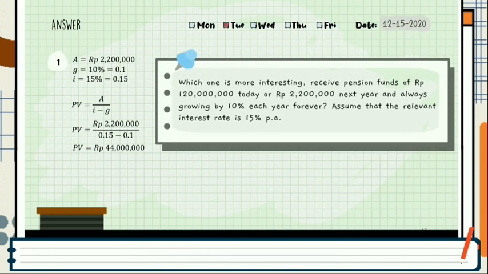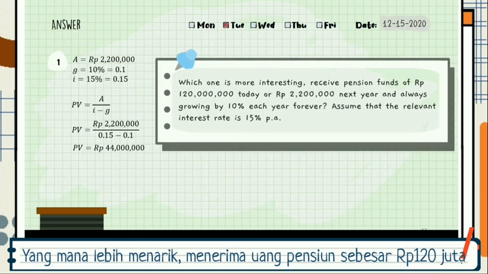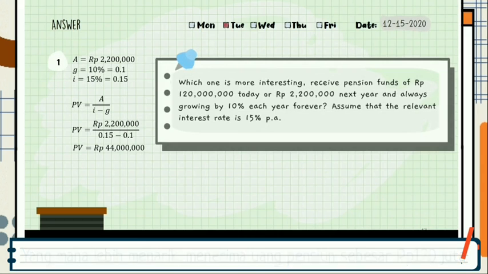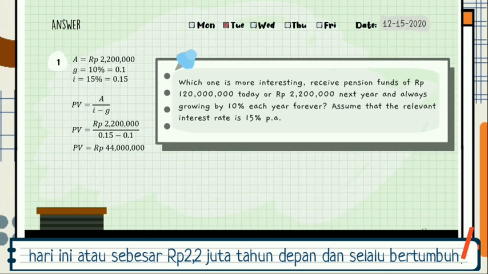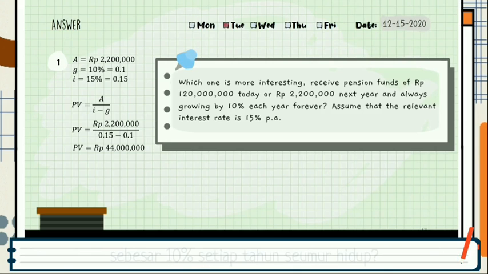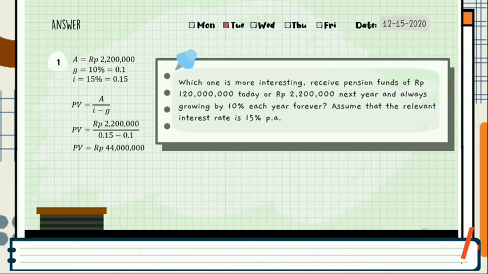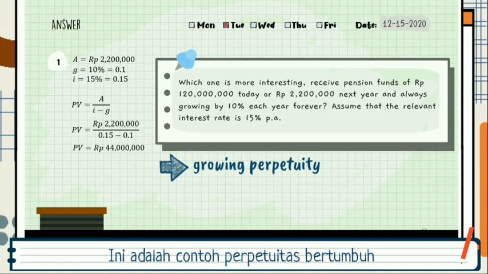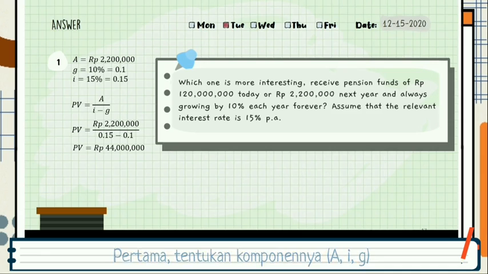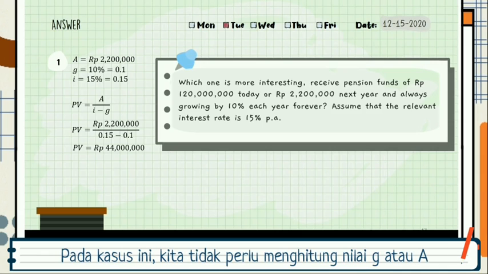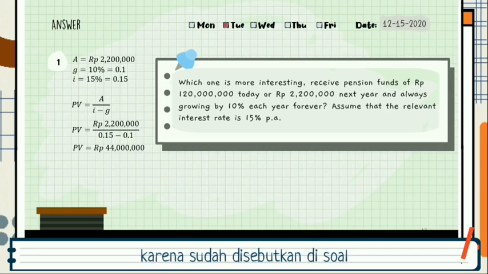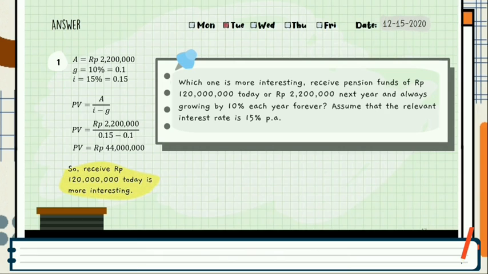Starting from the first question, which one is more interesting? Receive pension funds of 120 million rupiahs today, or 2,200,000 rupiahs next year, always growing by 10% each year forever? Assume that the relevant interest rate is 15% per annum. This is the case of growing perpetuity. So first, we determine the components. In this case, we don't need to calculate the value of G or A because they are mentioned in the question. Then we put them into the formula, and the answer is 44 million rupiahs. So, receiving 120 million rupiahs today is more interesting.